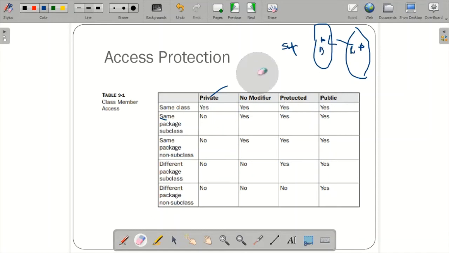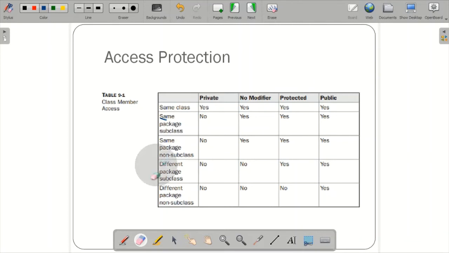The same thing has been tabulated over here. For example, the members are private in the same class. If you mention the data members are private within the same class, no issue. Within the same class there is no issue, it will work.